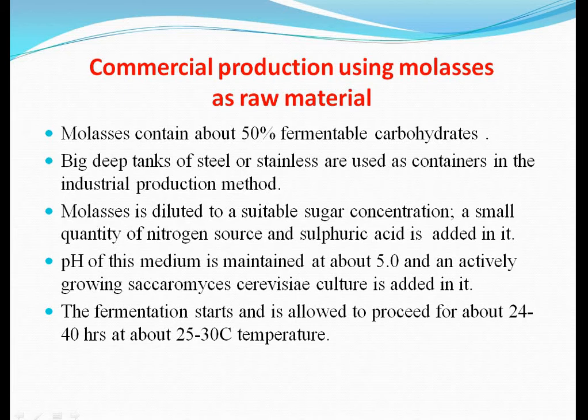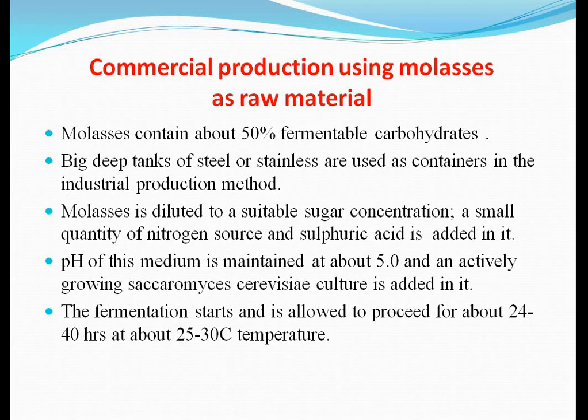Molasses is first diluted to a suitable sugar concentration, that is 15 to 16%. A small quantity of nitrogen source and sulfuric acid is also added to it. So what can be the nitrogen sources here? It can be ammonium phosphate, urea, or ammonium sulfate, and the sulfuric acid is added to it.